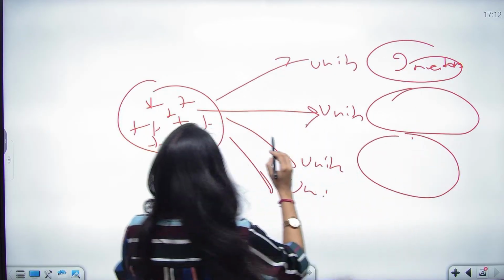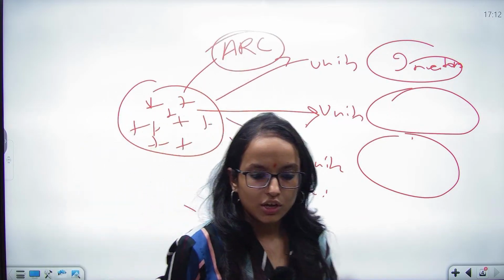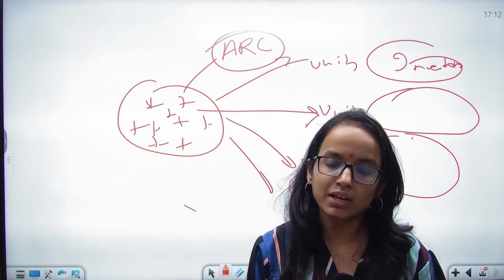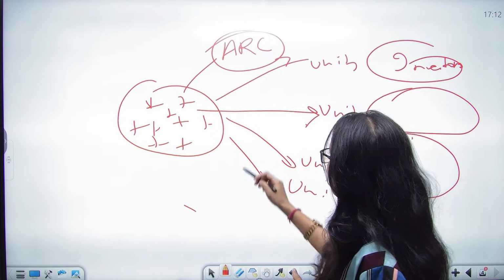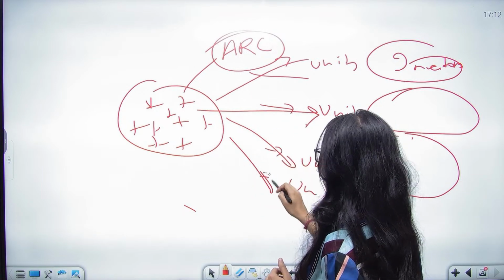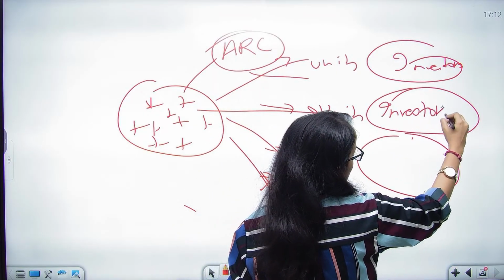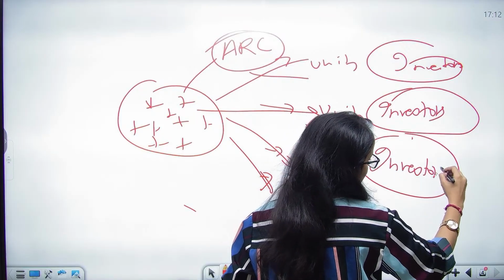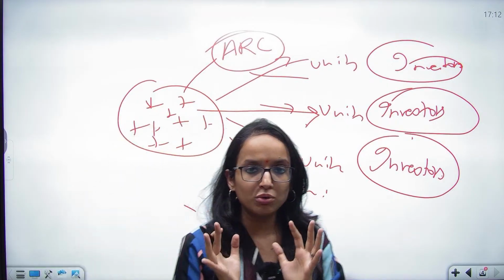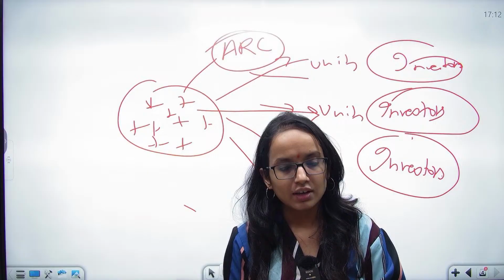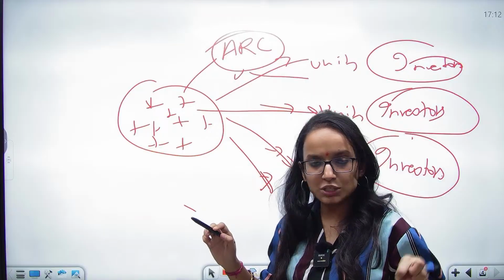Suppose these loans were purchased by an ARC, asset reconstruction company. You know how ARC works under the SARFAESI Act, right? So suppose ARCs have bought all these bad loans and converted them into investment units. They will be purchased by different investors. This way, the investor gives them some money, so some part of the bad loan gets secured, some part gets recovered. Who benefits? ARC benefits, it keeps its portion.